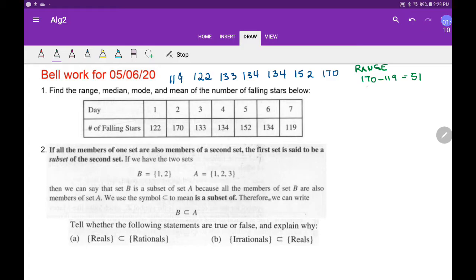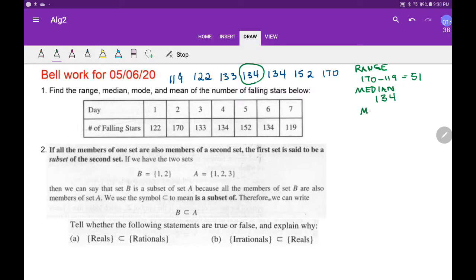The median is the middle number, so since we have 7 numbers, it should be the 4th number that's right in the middle. If you're driving down the highway, the median is the grass in between the divided highway, so the median is just 134. If there were an even number of things instead of 7, if it was 8, I'd have to take the average of the middle 2.